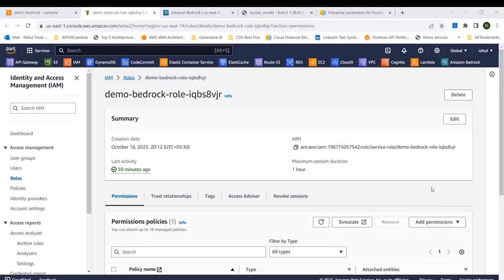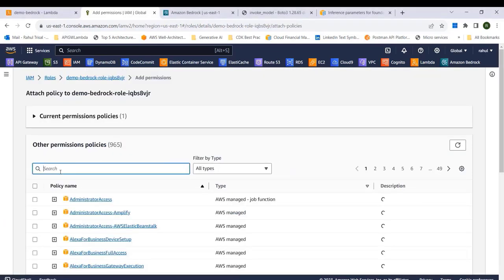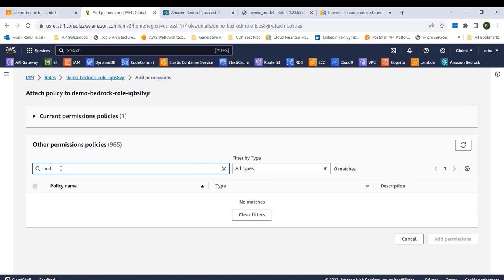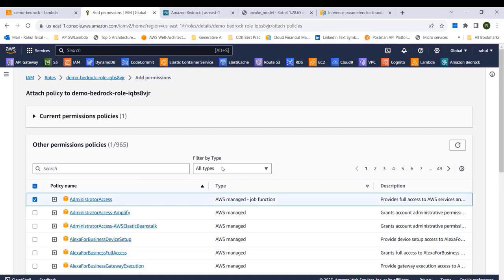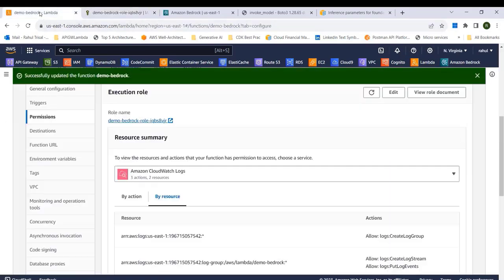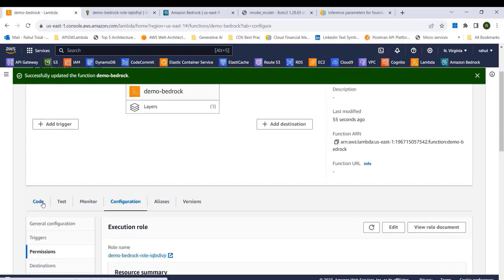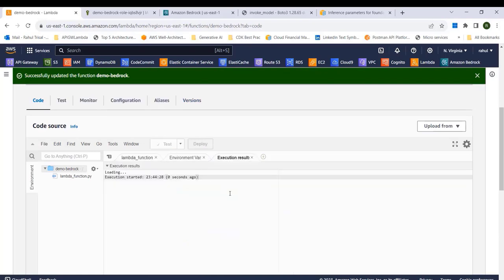Let me open this particular IAM role. What I noticed during testing is that there's no particular role that I can attach to the Lambda function which will give it access to the Bedrock service. If I do add permission, attach policy, and search Bedrock here, I don't get anything. So I'm going to give it admin access. I know it's not a great permission to provide to any service, but for now it should work. So I'll just do an add permission. Okay, now let's go back to our code and test it out.